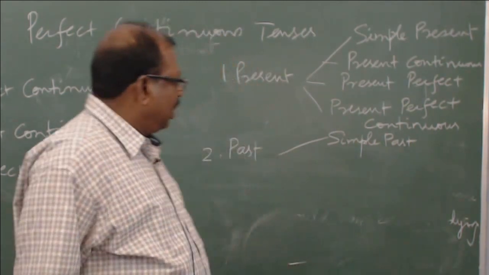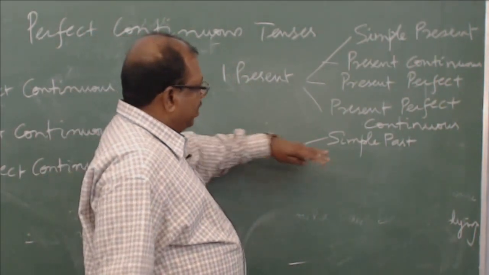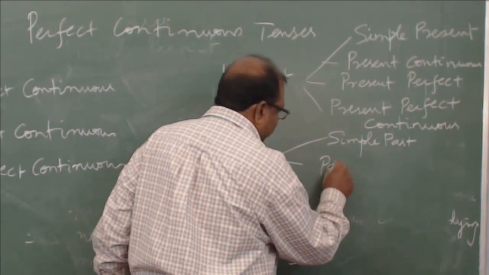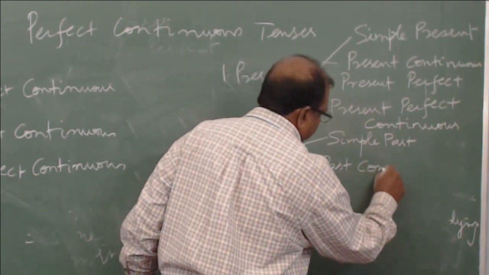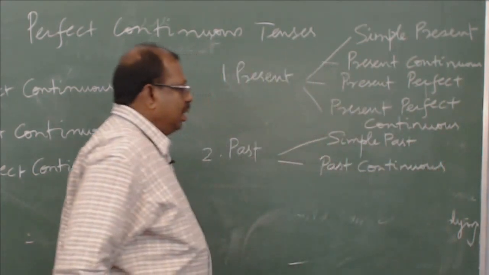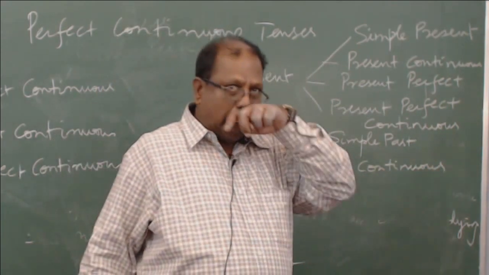So you will mention a specific action which has happened in the past. And then you have past continuous, an action which has been happening for a duration in the past.